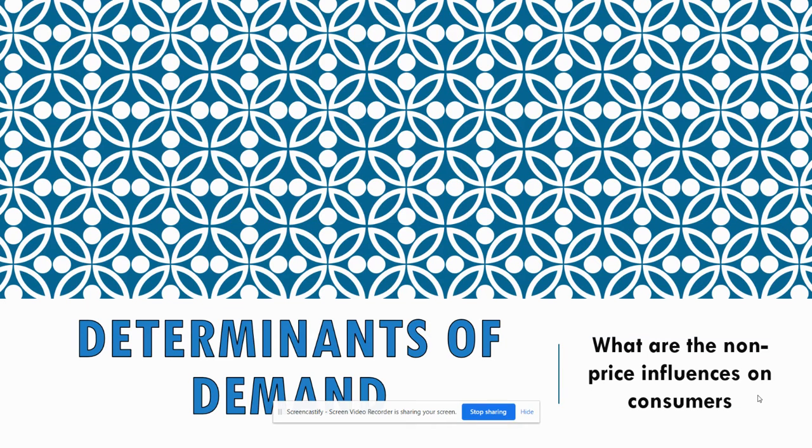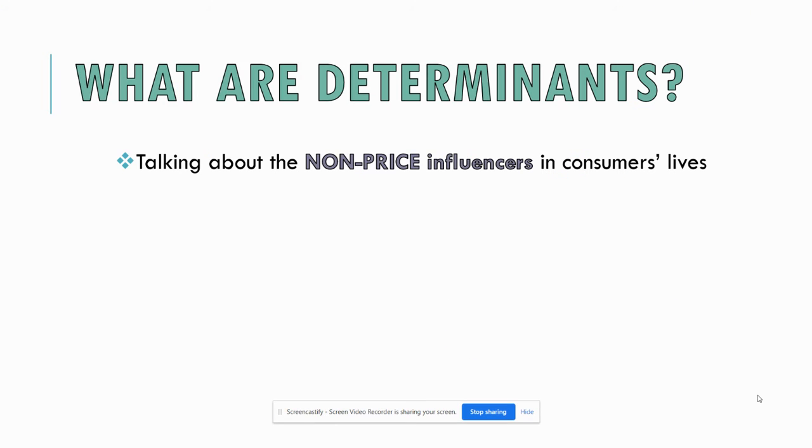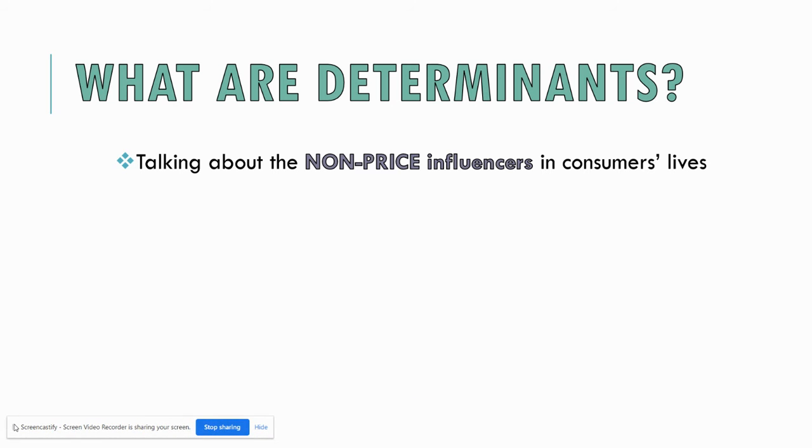All right, so today we're going to take our look at demand one step further, and we're going to be taking a look at something called determinants of demand. Now, determinants is just a word we use in economics to refer to the non-price influences that happen in our lives. So basically, when life happens, things change in our lives and it influences our behavior, and we change the things that we want to buy and that we have demand for because of that. And it has nothing to do with the price of the product. The price can stay exactly the same, and yet we want more or less of it.